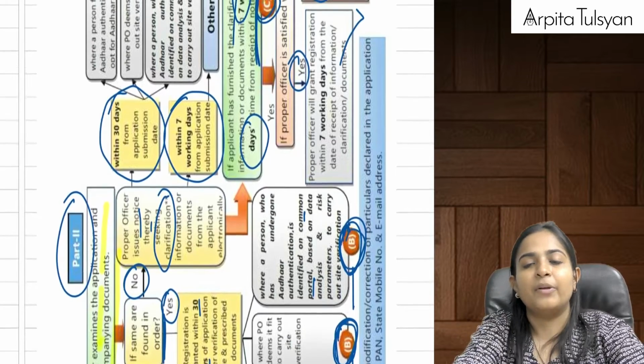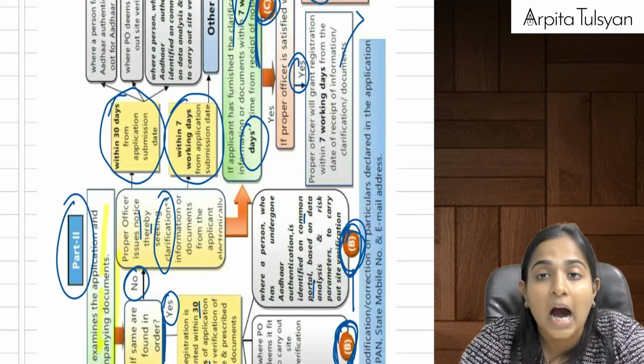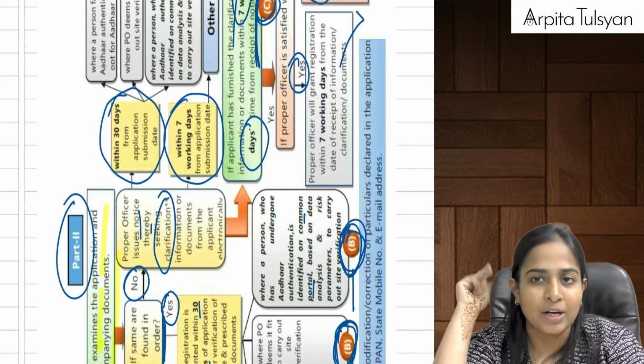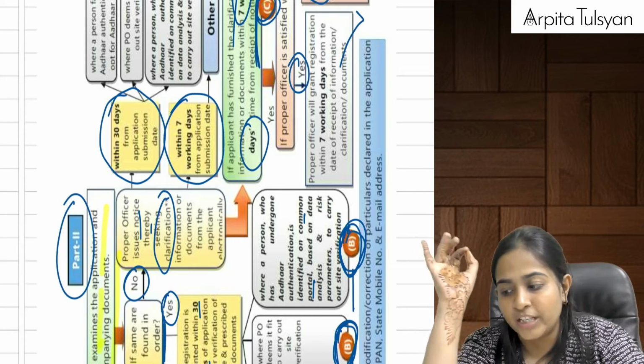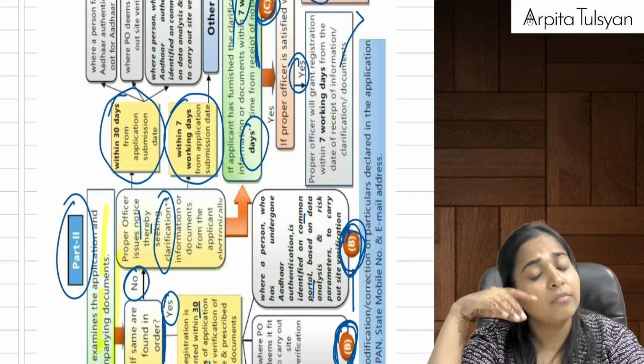If the proper officer is of the opinion that everything is proper, and if you have even done the Aadhaar authentication, Aadhaar authentication with Aadhaar based OTP, etc., then in that case registration will be granted to you within a time period of 7 working days, but only after Aadhaar authentication is done.